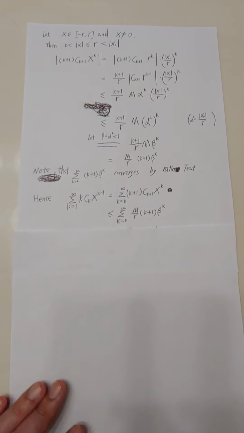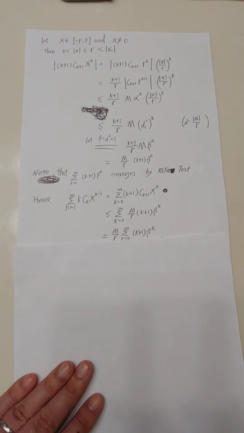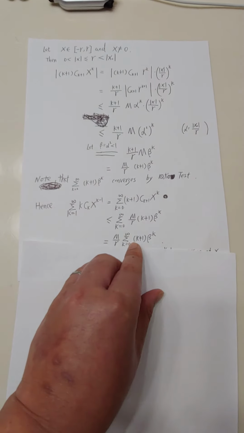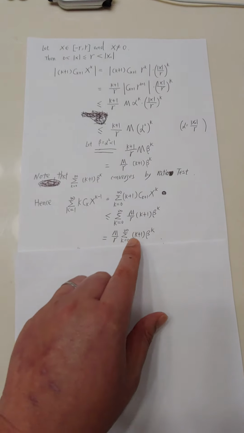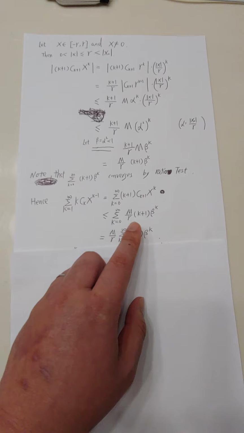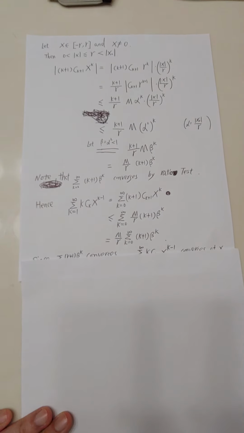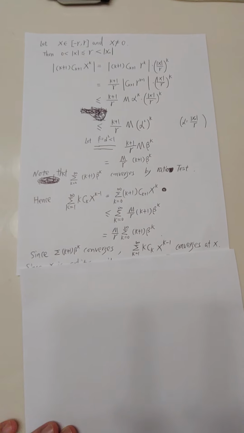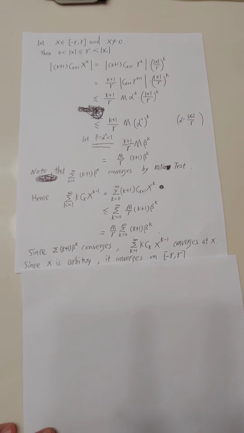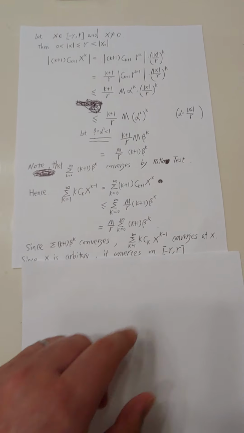And m over r is a constant you can take out. Then you have this one, and this series we just showed is convergent. The bigger one is convergent, so the smaller one must be convergent, right? So it converges at this x. Since x is arbitrary, it will converge on this whole interval.